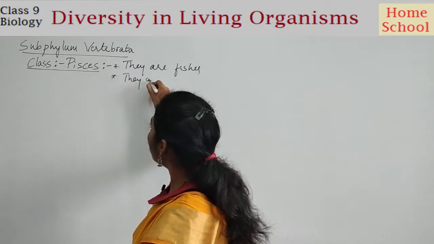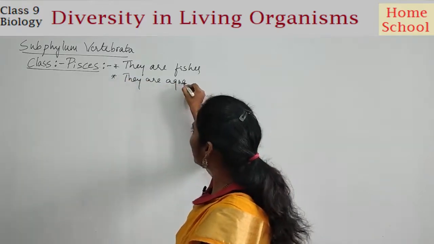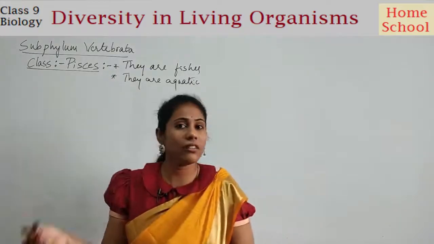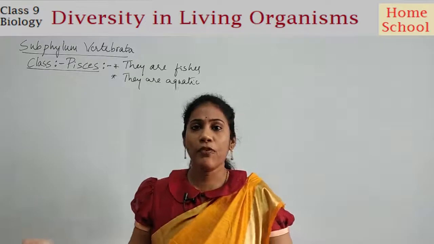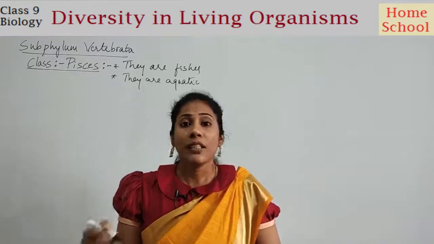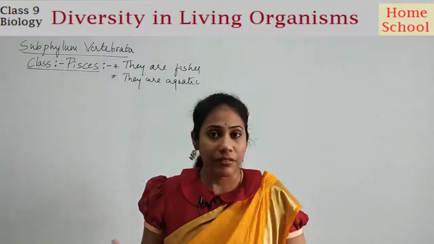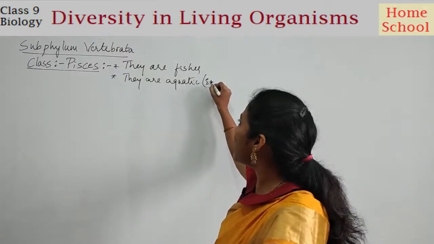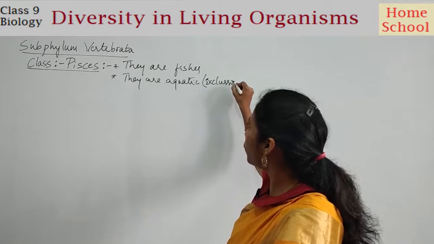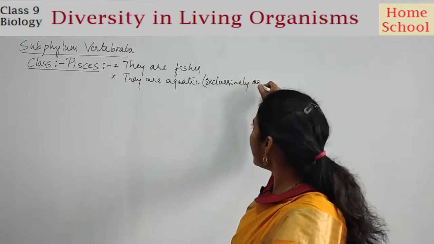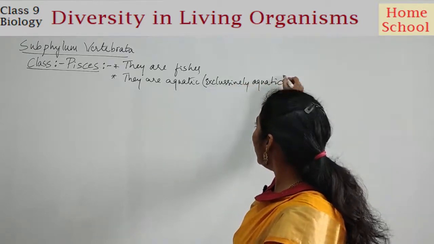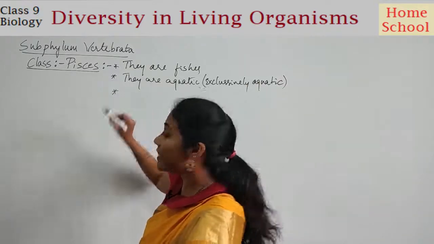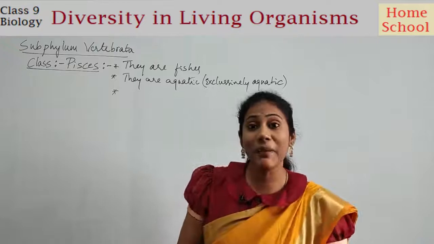That means they can live in fresh water or in the ocean, in every type of water habitat. So I can say they are exclusively aquatic. They live only in water.